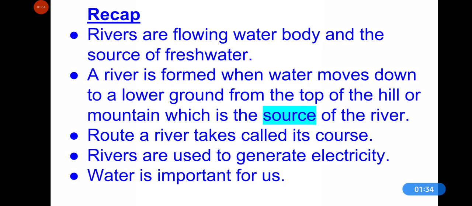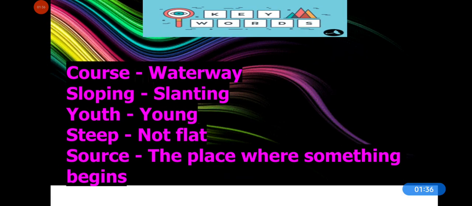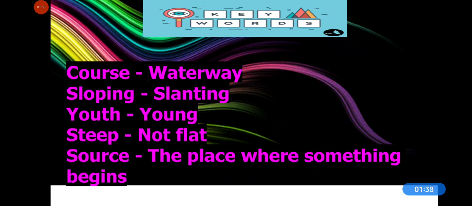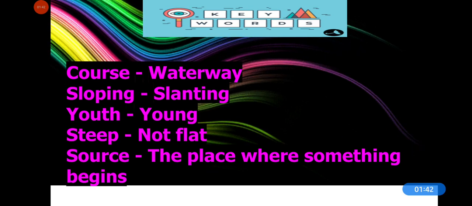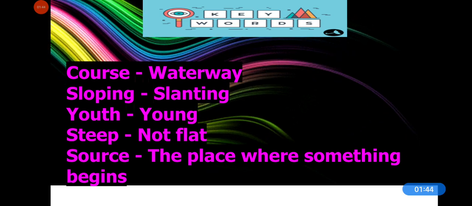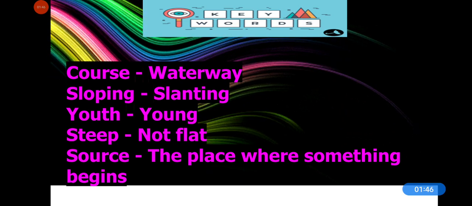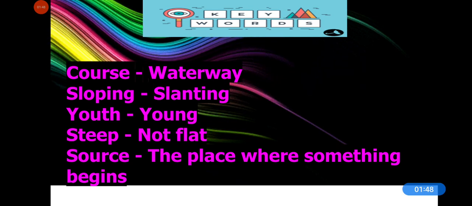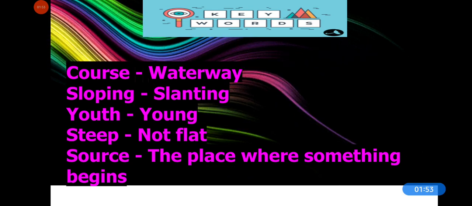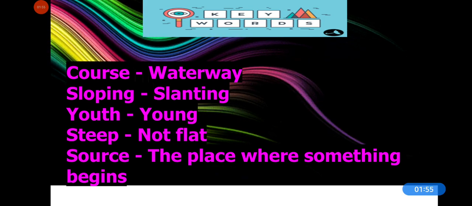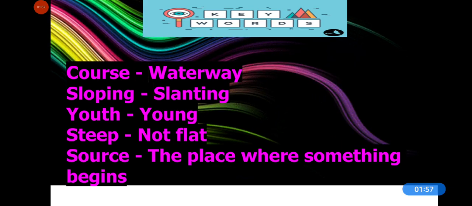Now, some keywords from today's topic. Course means waterway or way, and sloping means slanting. Youth means young. Steep means which is not flat. Steep mountain. Source, the place where something begins, is called its source.